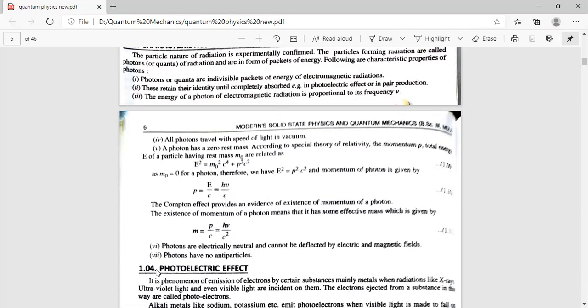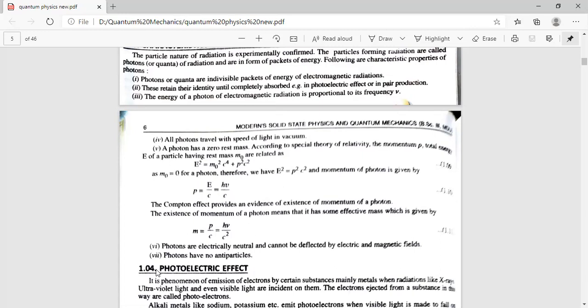So m is equal to P upon C. P is the momentum, C is the velocity of the photon, which is equal to the speed of light, m is the mass of the photon, and P is equal to h nu upon C. So the effective mass of a photon becomes h nu upon C square. So the energy of a photon is h nu, momentum of a photon is h nu upon C, rest mass of photon is 0, effective mass of photon is h nu upon C square.